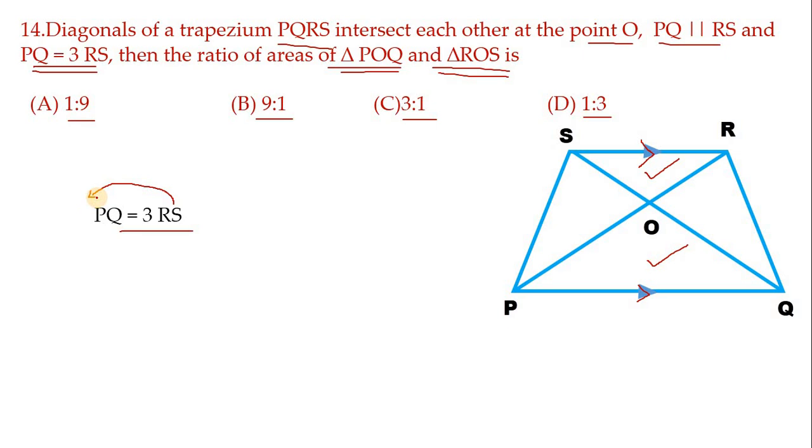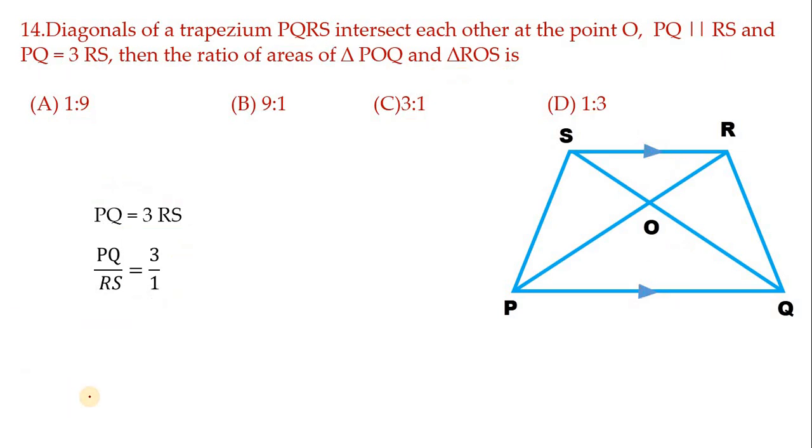If I transfer RS that side, I'll get PQ by RS equals 3 by 1. This is one pair of corresponding sides ratio among these triangles, isn't it? PQ is here and RS is here. These two ratio we have found, that is 3:1.